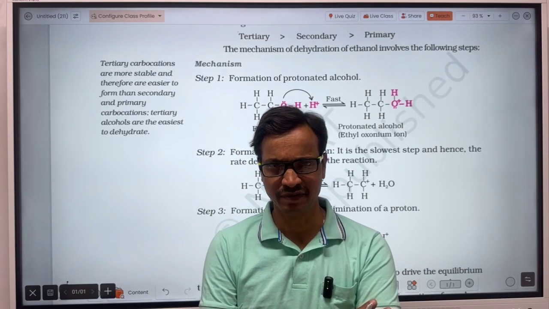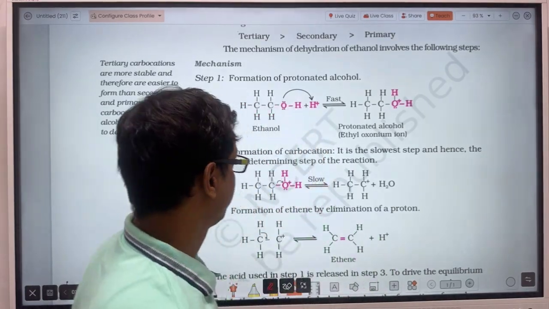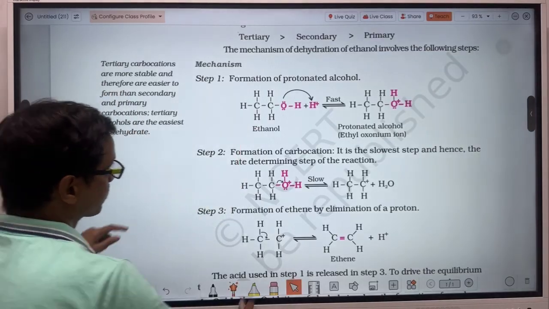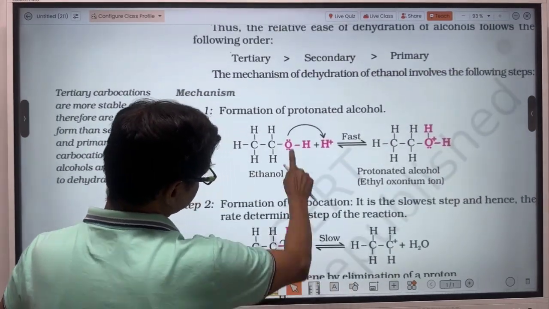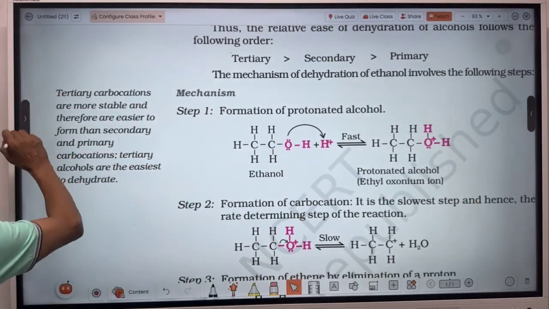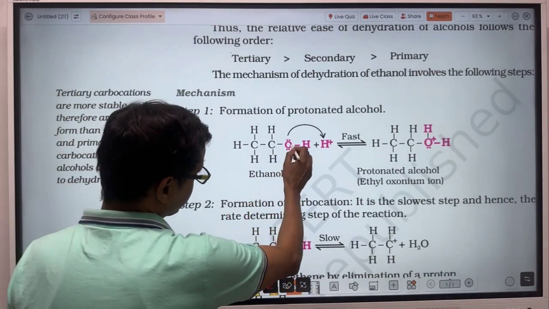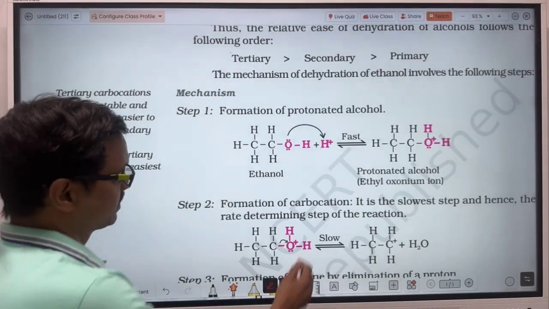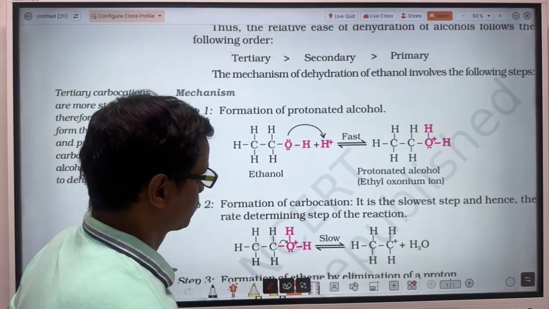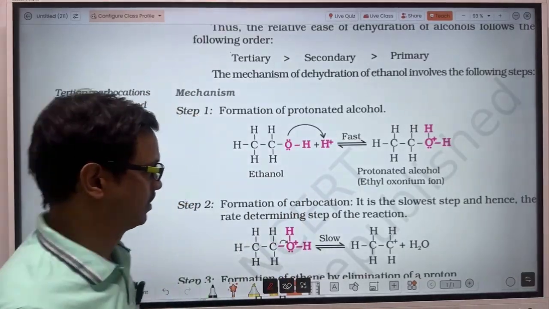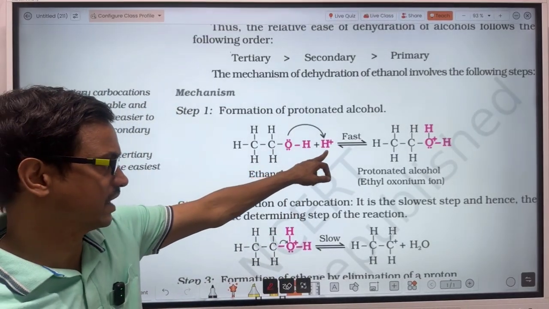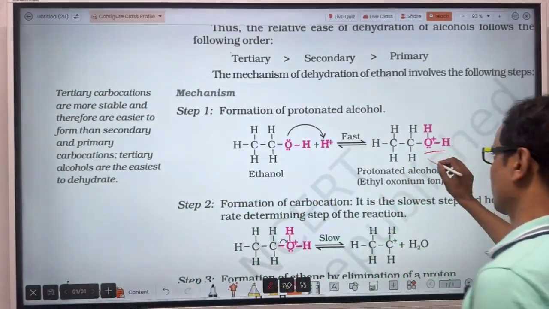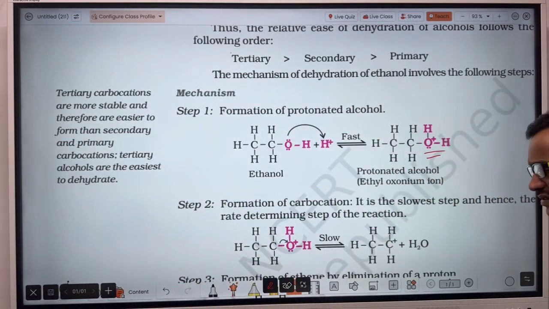Here also, that will involve 3 steps. First step will be protonation of alcohol and formation of protonated alcohol. How is that happening here? In alcohol there are 2 lone pairs of electrons at the oxygen. So this lone pair of electrons will attract the H plus ion towards itself. So H plus will get bonded to this oxygen. This oxygen will give 1 electron to the H plus, and through the other electron it will do bond formation. So there is formation of protonated alcohol.